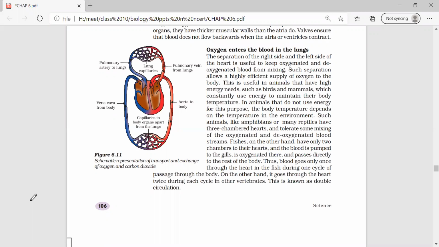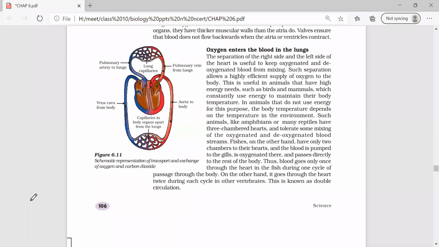So the oxygenated blood from the lungs, and the double circulation is of 2 types, pulmonary circulation and the systemic circulation. In case of pulmonary circulation, the exchange of gases takes place between the lungs and the heart. In case of systemic circulation, the exchange of gases takes place between the heart and the tissues. These are the first points. Then you put pulmonary circulation and systemic circulation.